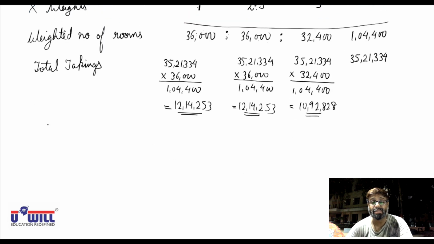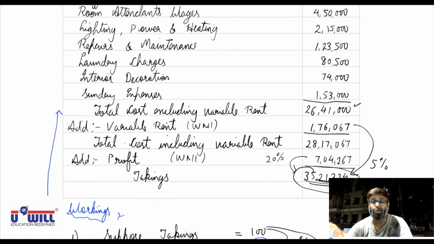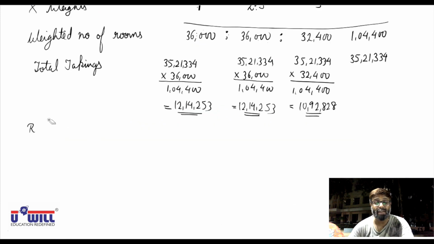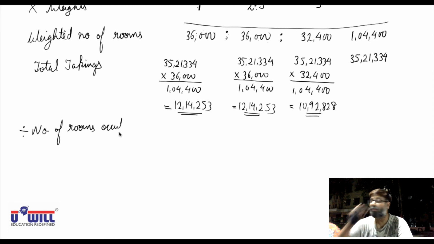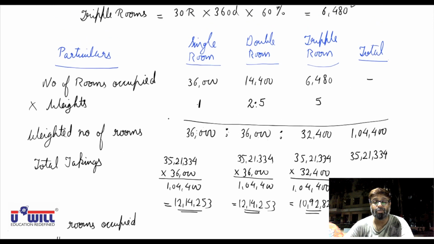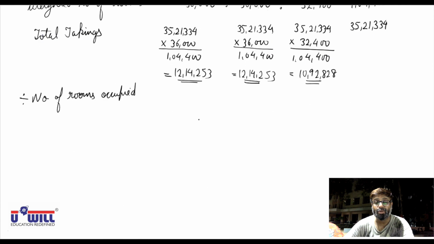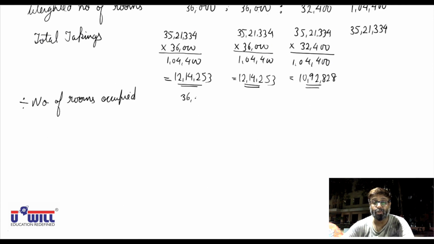Now, what is the rent? What is the question asked? What is the room rent to be charged per day? For that, we will divide this by the number of rooms occupied or sold during the year. 36,000 rooms are sold during the year, so 12,14,253 we have to recover from 36,000 rooms.